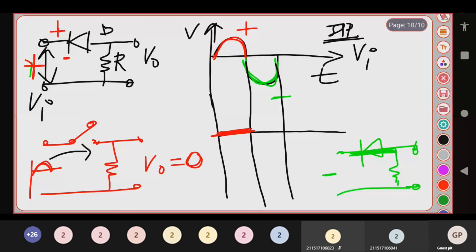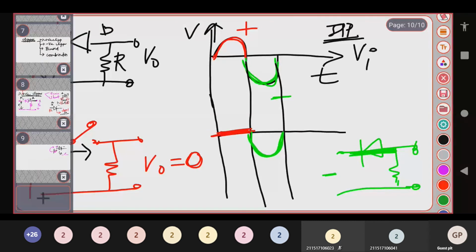We get the output. What is the output we get? The same negative waveform. So we get a negative waveform. So this is called as what clipper? The positive waveform is clipped off. So this is called a positive clipper. Can you follow, students? This is called a positive clipper.